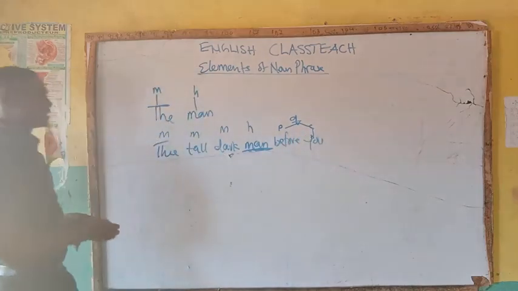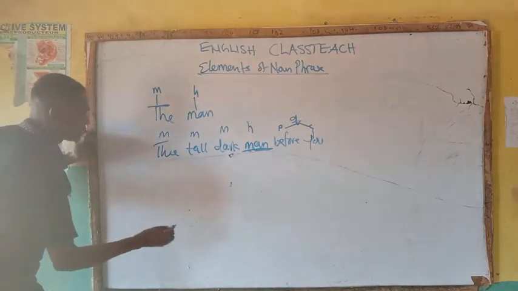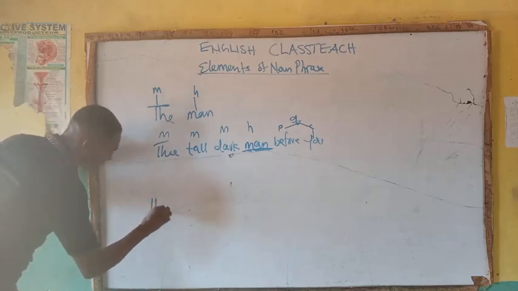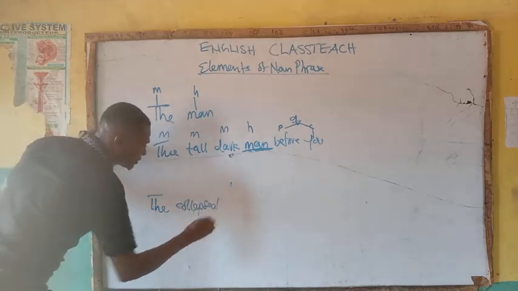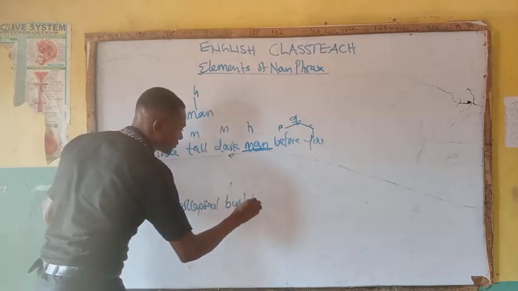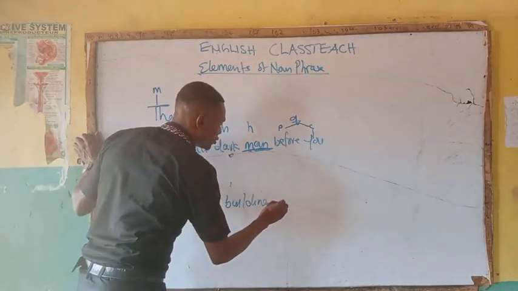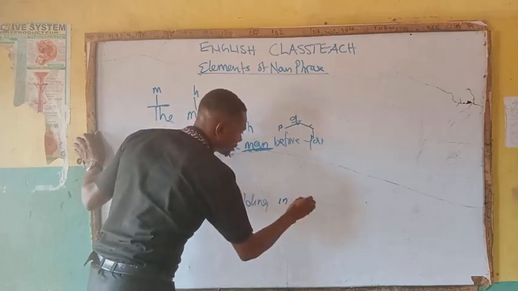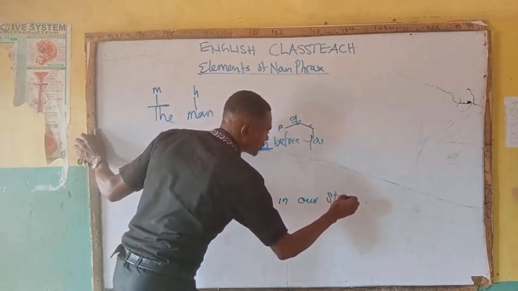So let me give you another example that will explain more about this. The collapsed building in our street.